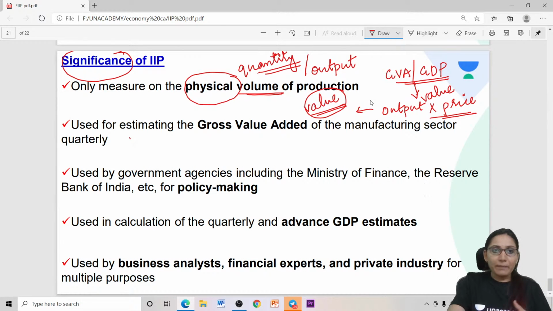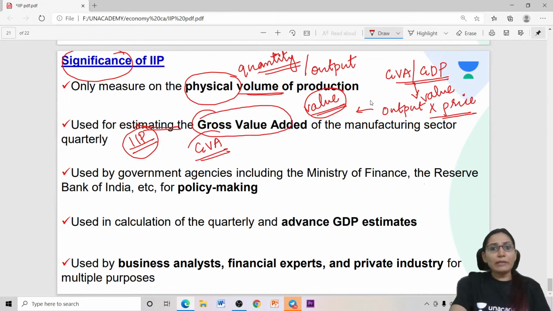Now, the IIP is also significant in the sense that it's used for estimating the GVA of the manufacturing sector quarterly. The GVA, that is the gross value added. The IIP data is used for estimating the gross value added of the manufacturing sector quarterly.